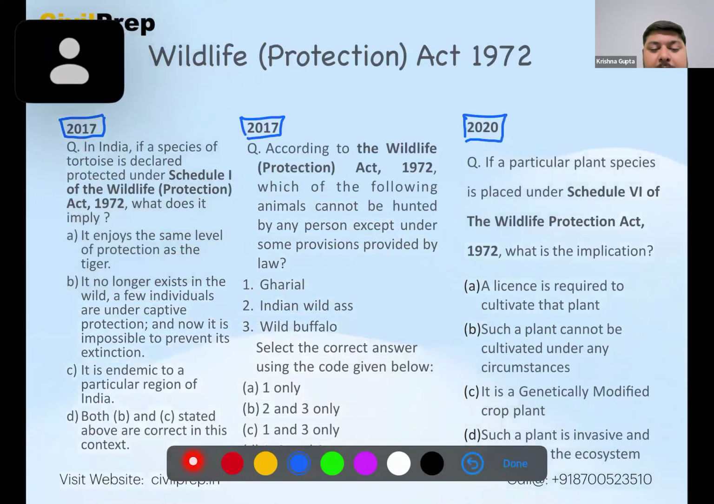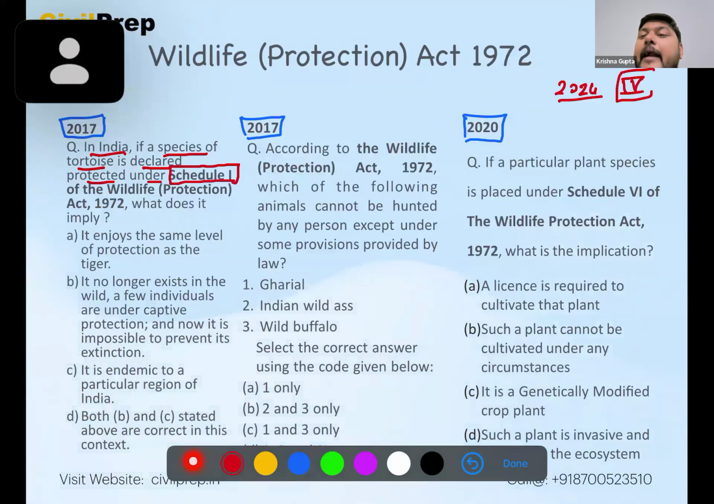So first question here we see that in India, if a species of tortoise is declared protected under Schedule 1. Now remember that for Schedule 1, there is a change in the schedules after 2024. There are only 4 schedules. And Schedule 5 and Schedule 6 have been removed in the contemporary time.